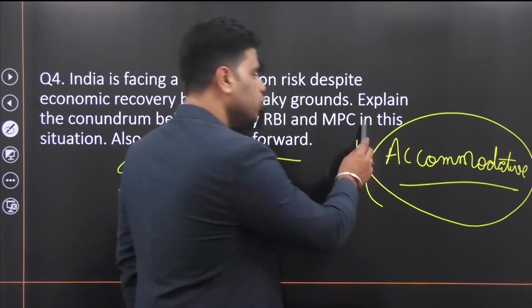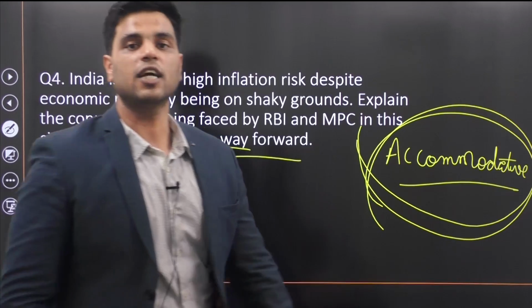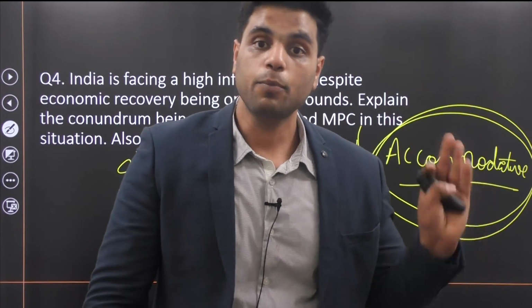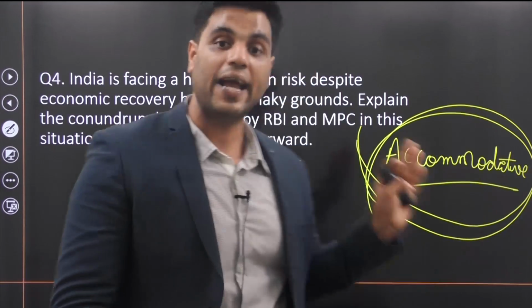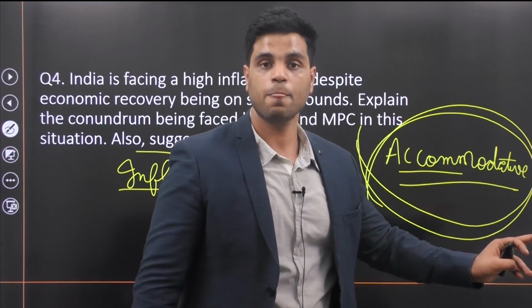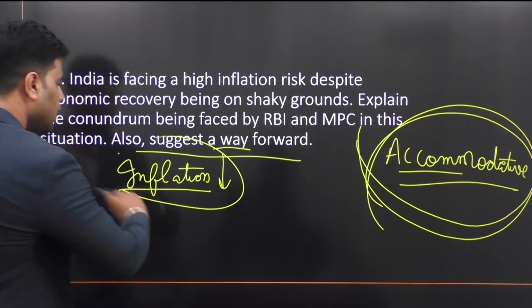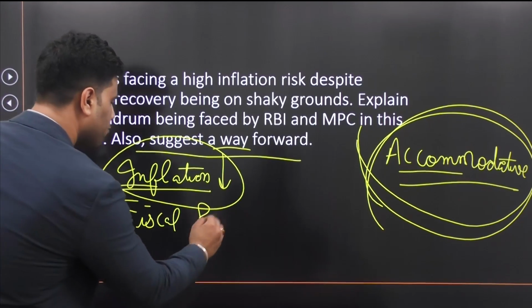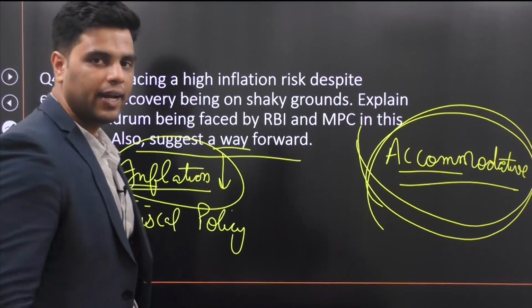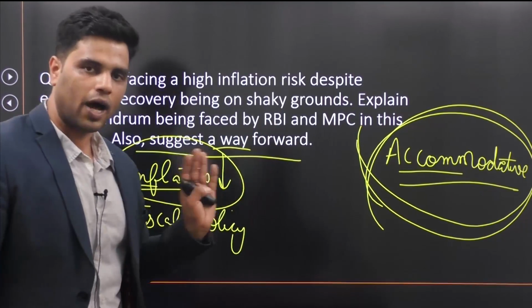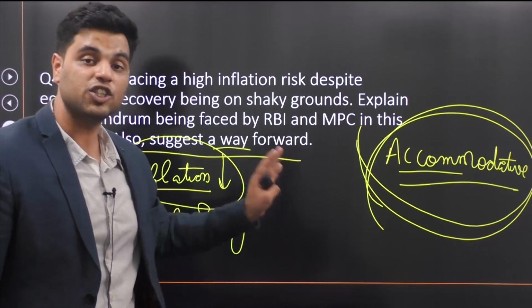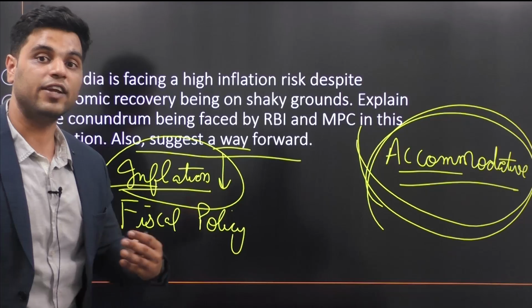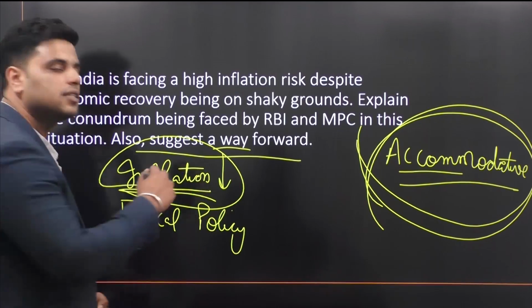So what is the way forward according to you? Well, RBI should continue with its accommodative monetary policy stance, because economic recovery is still on shaky grounds and monetary policy needs to support economic recovery. Hence, RBI stance should be accommodative. Now, for inflation, government's fiscal policy should pitch in. Government should handle inflation. Though RBI should focus on inflation, currently the situation is such that RBI should focus more on growth. Now, inflation can be reined in, inflation can be reduced if government takes certain steps.